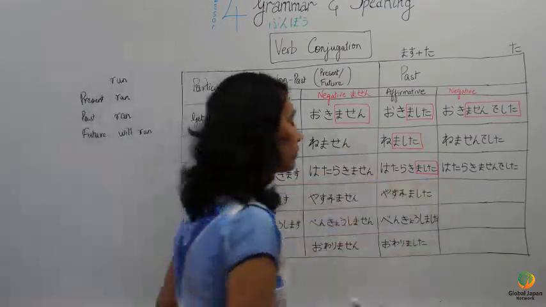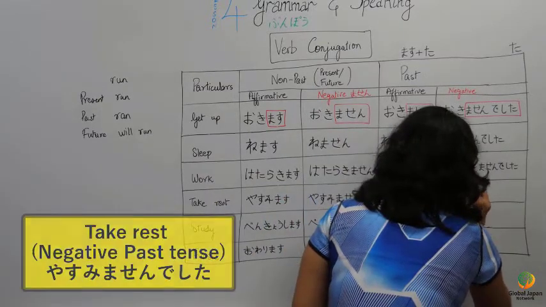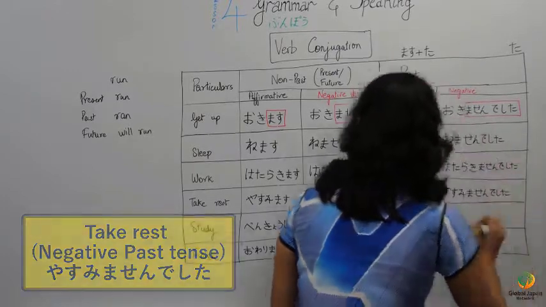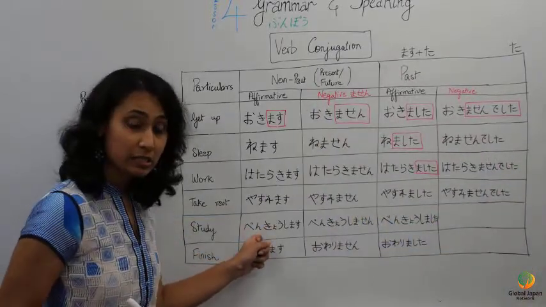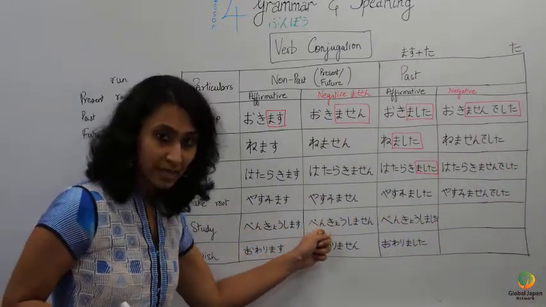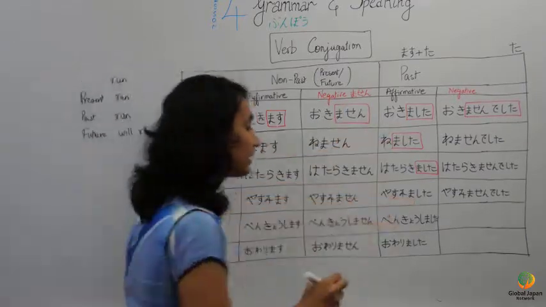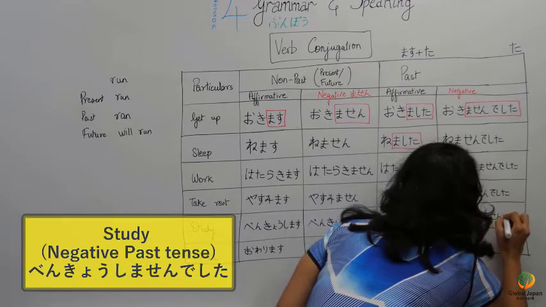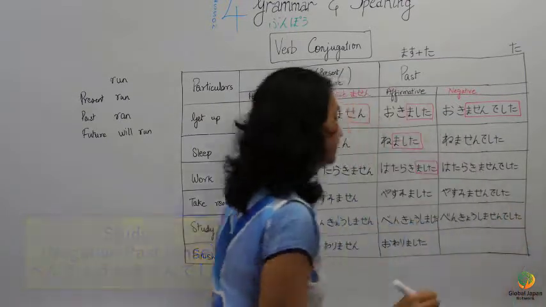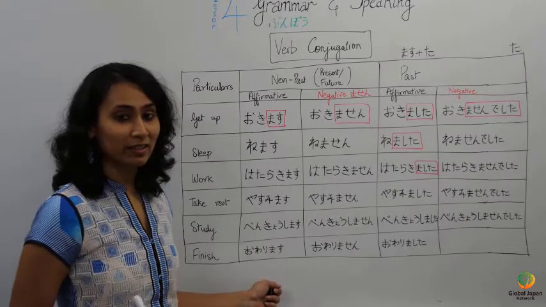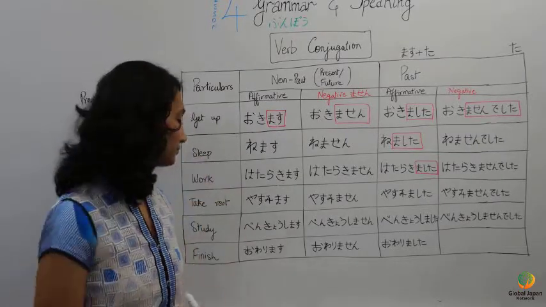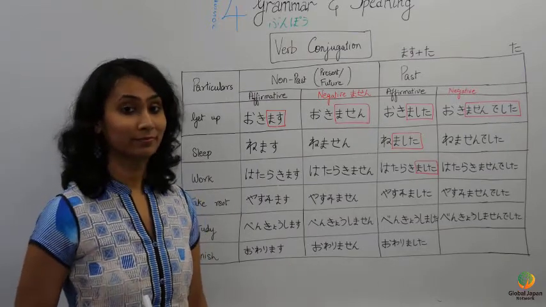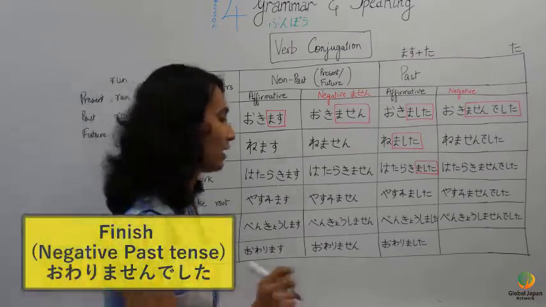Past tense negative will become yasumimasen deshita. Benkyou shimasu. Negative benkyou shimasen. Past tense negative benkyou shimasen deshita. And the last one, you will tell. Owarimasu. Owarimasen deshita.